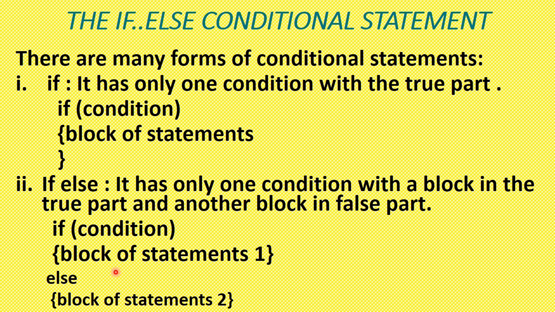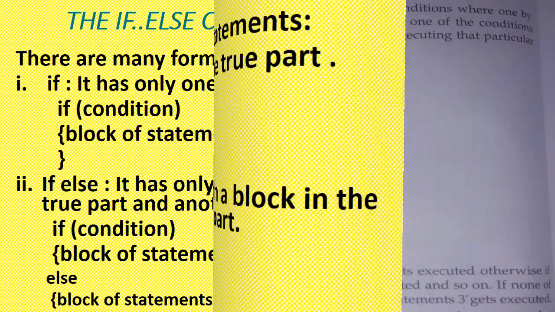In case of a true condition, this block of statement 1 will execute, and if this condition is false, then the else part block of statements will execute. So these are the first two types of conditional statement. First one is if, second one is if-else.